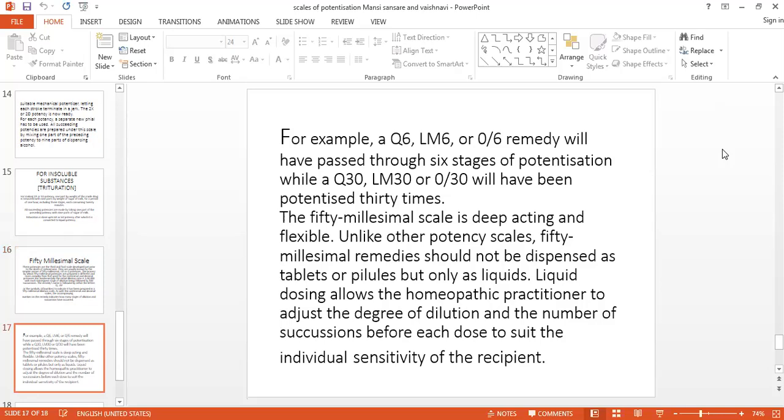So it can be given to the sensitive patient, it can be given for palliation, it can be given for suppression in the incurable diseases. Generally, we give this 50 millesimal scale in the form of liquid, but it is very difficult for the patient to carry that liquid. Nowadays, homeopathic practitioners give 10 globules to the patient so that they can take it easily or dissolve it in water. Again, we will take the 50 millesimal scale separately.